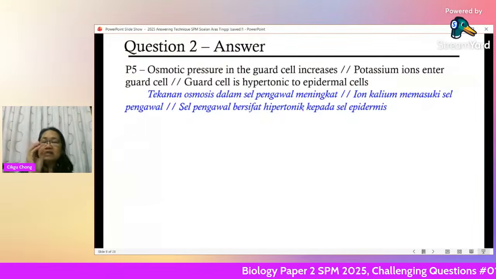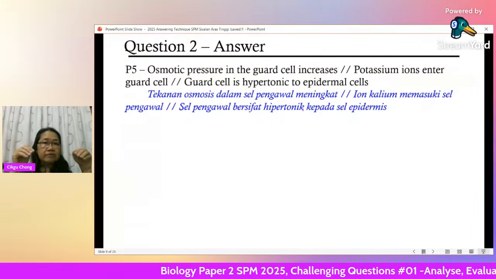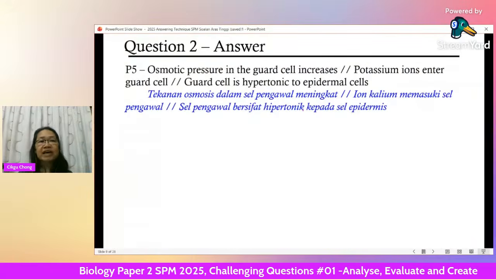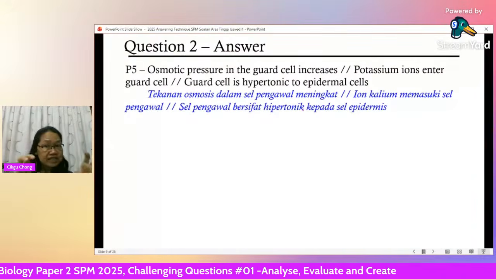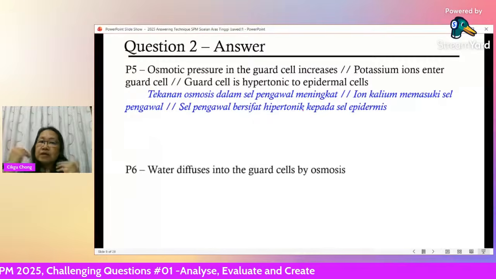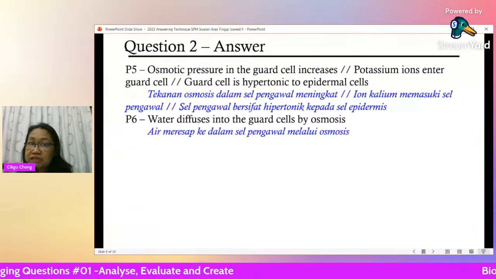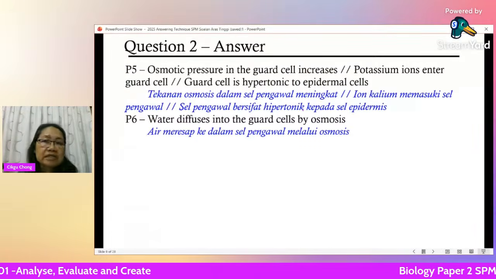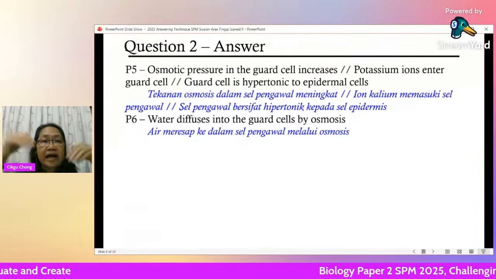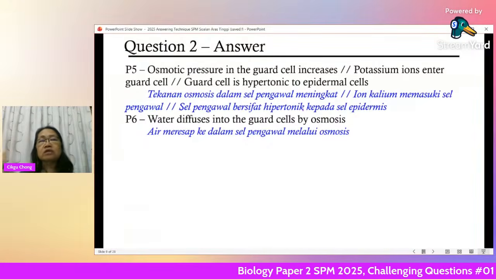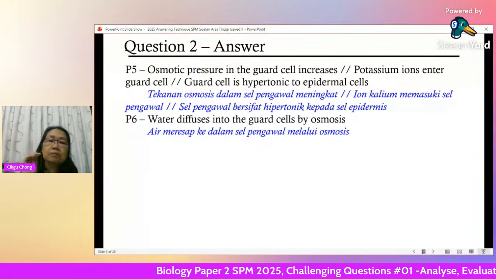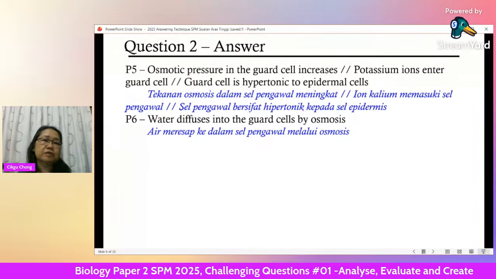So now your guard cell will have more water. Okay, it's not yet. The next point, now the osmotic pressure increases. So you got to say, because of that, osmotic pressure increases. All right. Now the potassium ion enters. Now water enters the cell. Water diffuses into the cell by the process called osmosis.